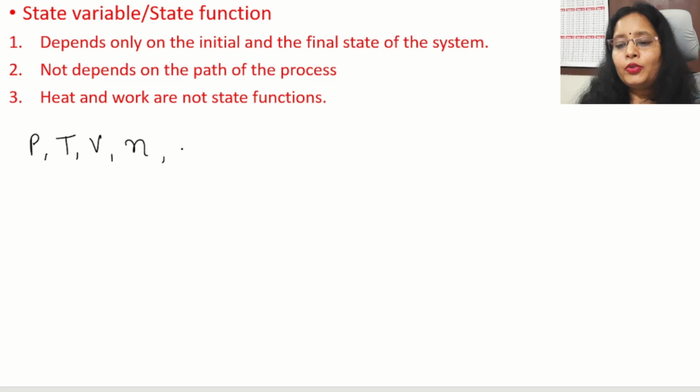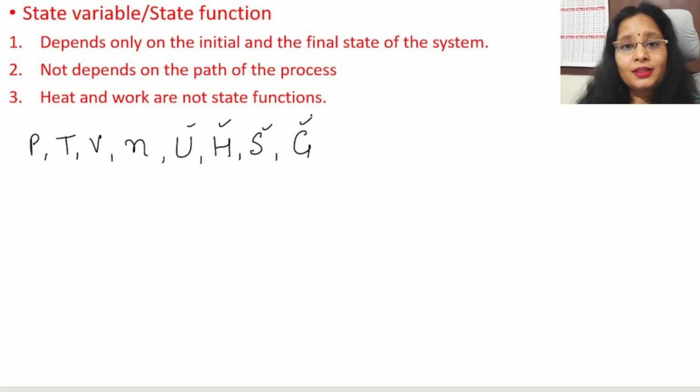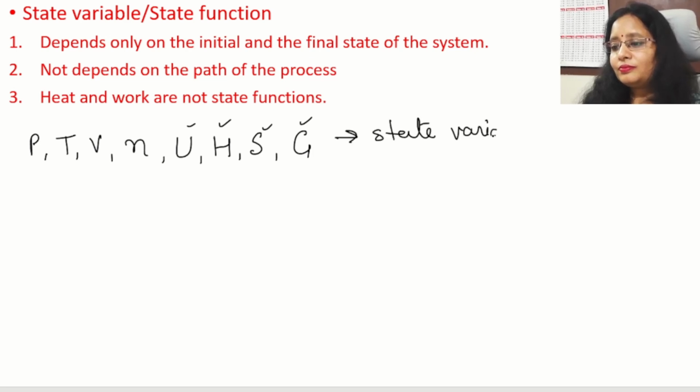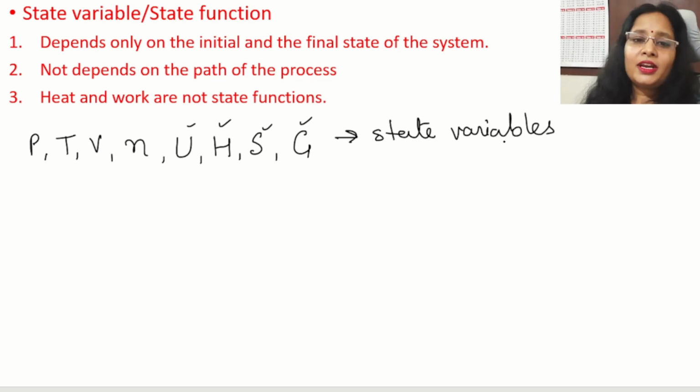We will also introduce some new terms, which we will study later: internal energy, enthalpy, entropy, and Gibbs free energy. These four we will learn in this chapter, but in the later parts. These properties are called the state variables or the state functions.